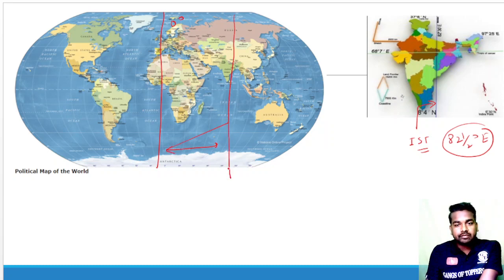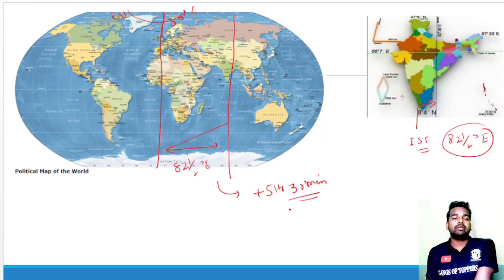We know that Earth rotates from west to east. So with 0° as the reference, India's time is ahead of Greenwich Mean Time by about 5 hours 30 minutes. We have to understand this one.